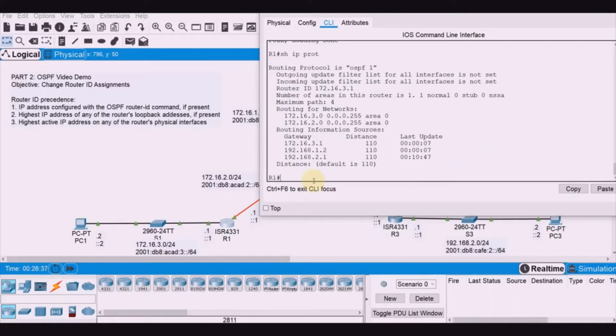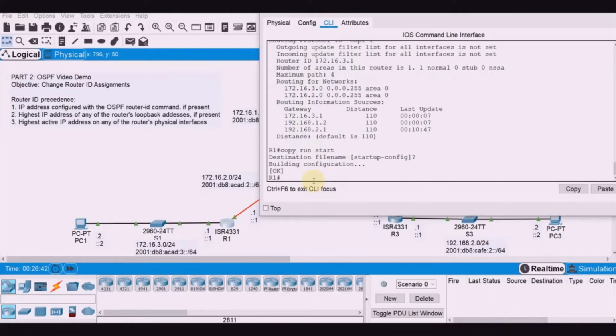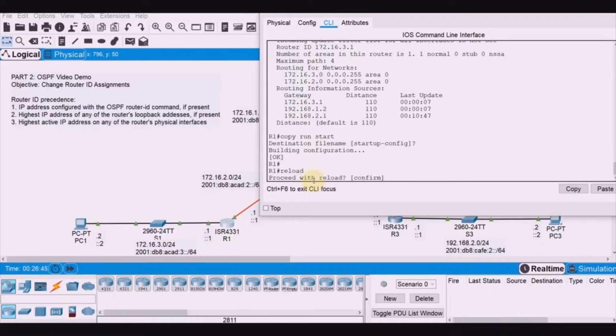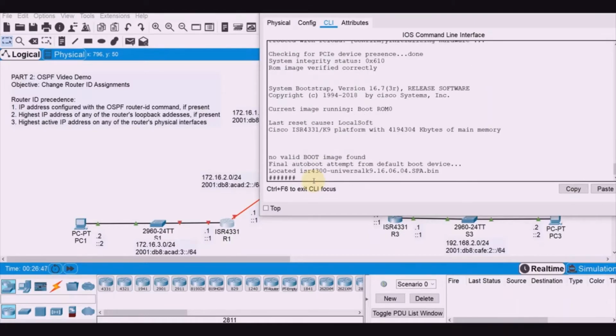To do that, let us first save our configuration: copy run start. Reload. Yes. After the reload, we are expecting that the router ID for R1 is now set to 1.1.1.1, which we used as the IP address of the interface.